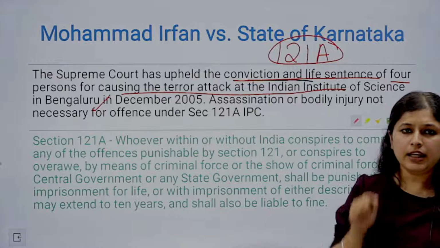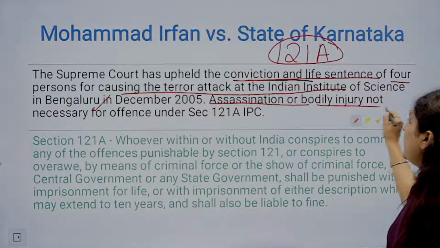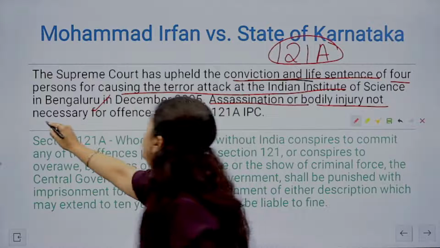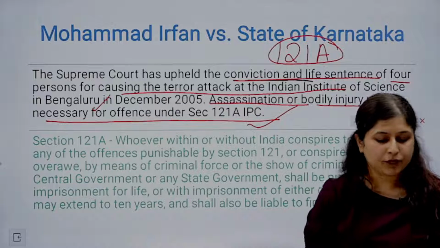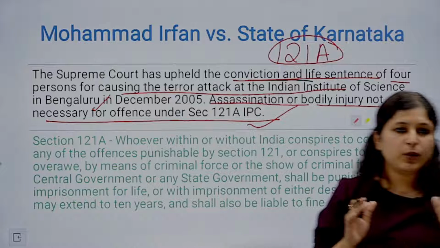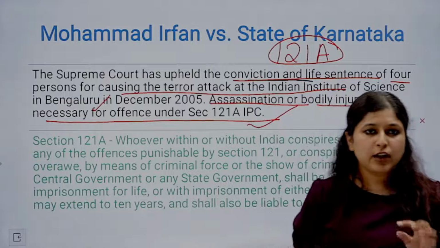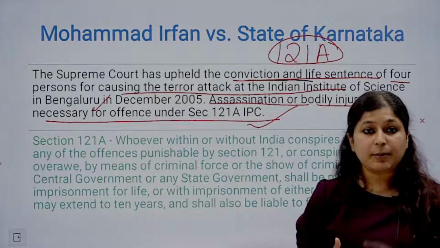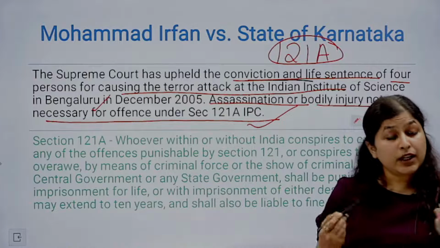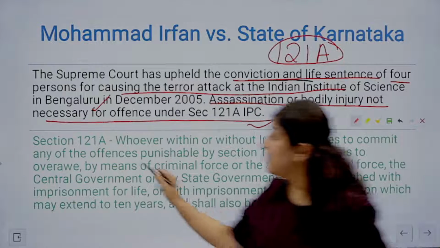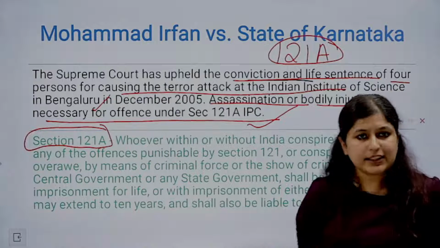और इसके अंदर कोर्ट ने, सुप्रीम कोर्ट ने इस जजमेंट के थ्रू क्या कहा है, the Supreme Court has stated that assassination or bodily injury is not necessary for the offences under section 121A of IPC. Now please remember section 121 basically talks about waging war against India. So anyone who wages, attempts to wage, abets on waging. Now this is section 121. 121A क्या कहता है? Let's understand that, because ये आपका है question in this specific judgment.